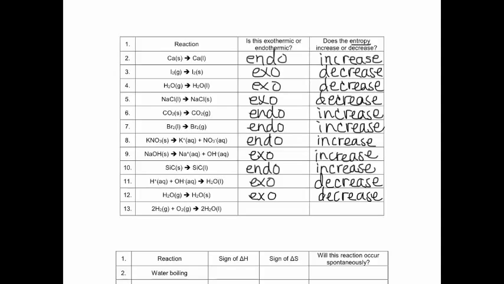And then the last one, this is a reaction. Notice it's not just a phase change. We do have multiple reactants in a single product, so we're going to look in Table I. And in Table I, you're going to find that reaction. Be very careful you're looking at the phases of matter and the coefficients to make sure that you've got it all matched up, because there are a couple that look very similar. This one is negative, so it's exothermic. And since we're going from multiple gases to a single liquid, we're going to say that our chaos is decreasing. It's becoming more ordered.